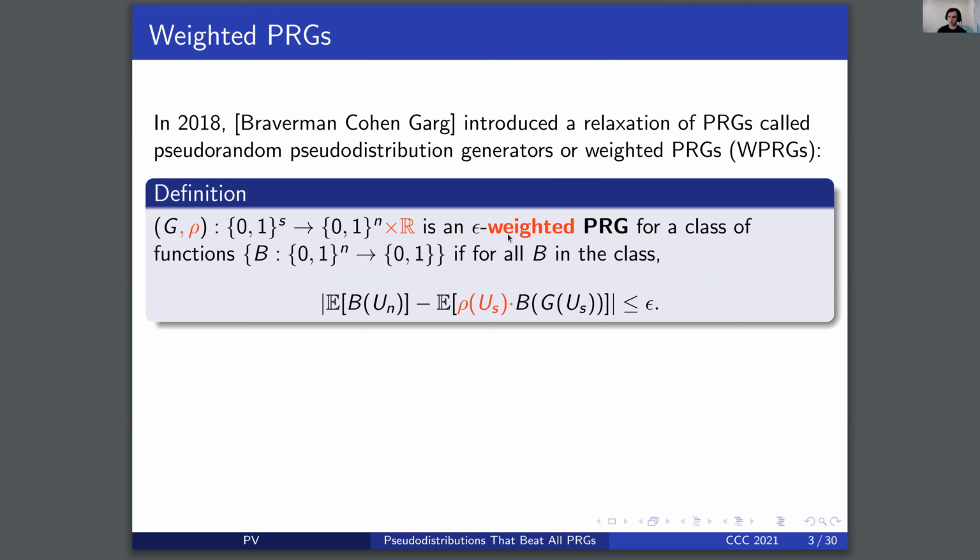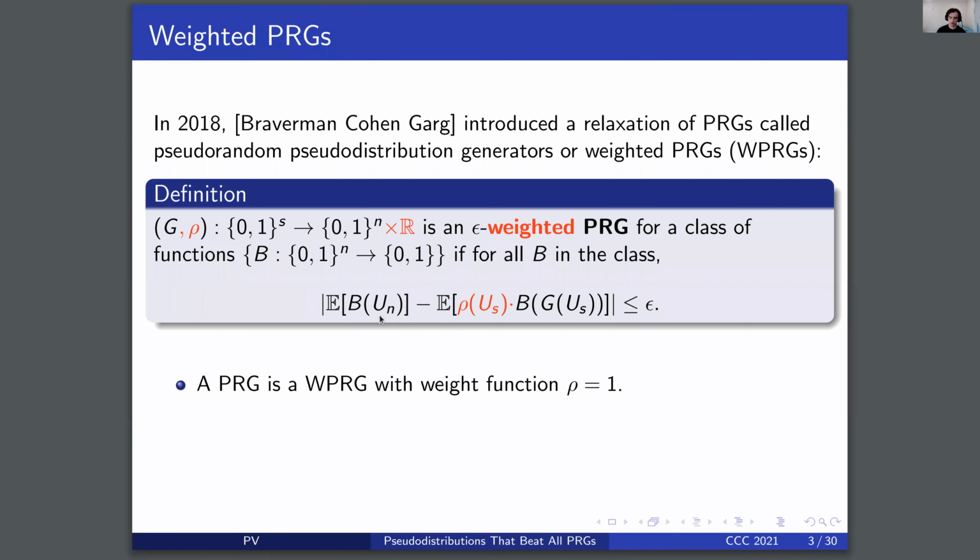We say that it's an epsilon weighted PRG if, rather than the expectation of B over a random output of G being close to the true expectation of B, the weighted expectation, where we evaluate B on a certain output of G and then multiply by the weight of this output, where the weight is specified by this function rho, is close to the true expectation. Then we say that it's an epsilon weighted PRG.